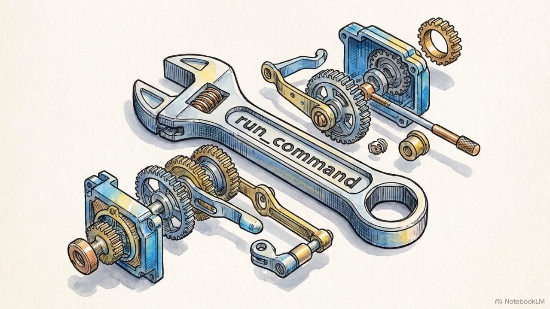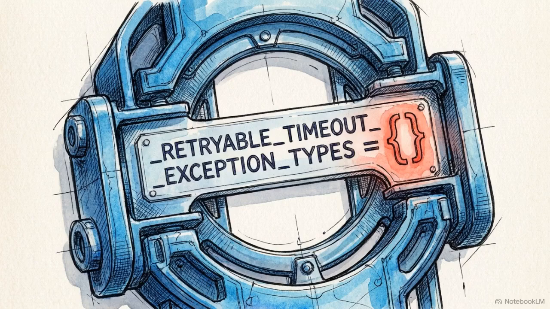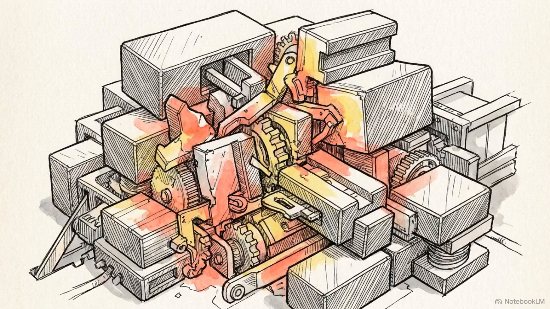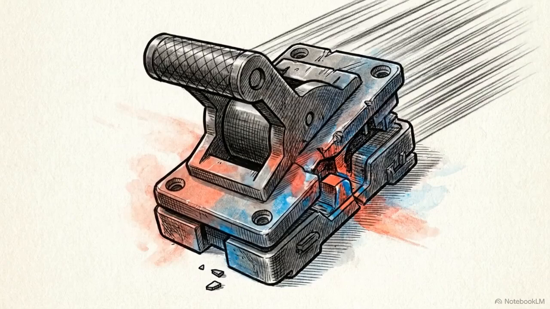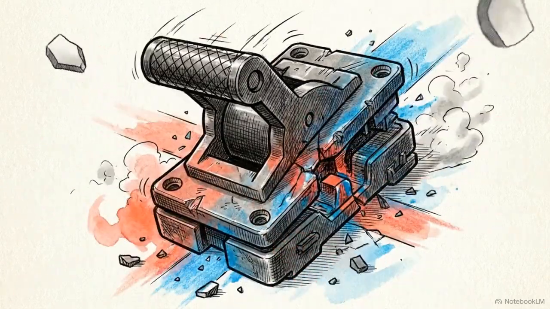The agent is given a single tool to interact with its environment, an unrestricted shell tool called run_command. There is no allow list to gate which specific commands the model can execute. Furthermore, the system is instructed not to retry timed-out provider calls. The configuration variable _retriable_timeout_exception_types is left as an empty set. If the model gets stuck in an infinite loop, constantly emitting commands or hanging on a provider timeout, the only failsafe is a hard shard wall clock kill. The host infrastructure simply pulls the power to the entire run.